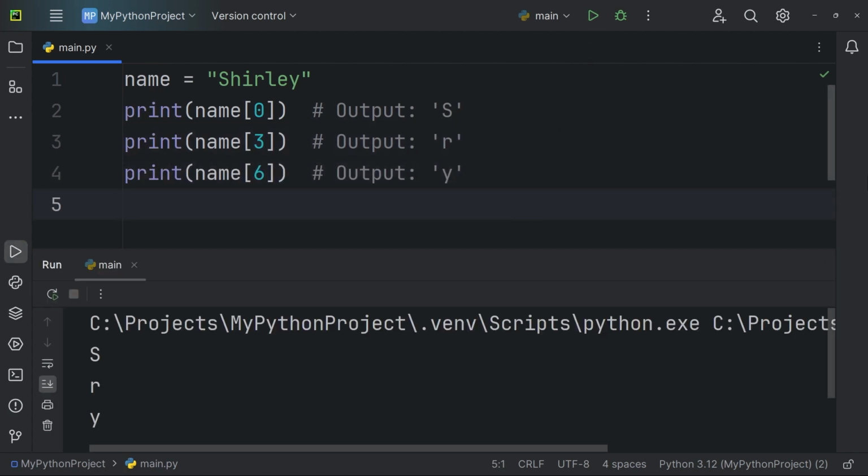After this example is run, the first line assigns the string Shirley to the variable name. Then, we use indexing to access the character at position 0 in the string variable name. Since indexing starts from 0, this corresponds to the first character. Similarly, we access the characters at positions 3 and 6 in the string variable name. The output is R and Y, respectively.